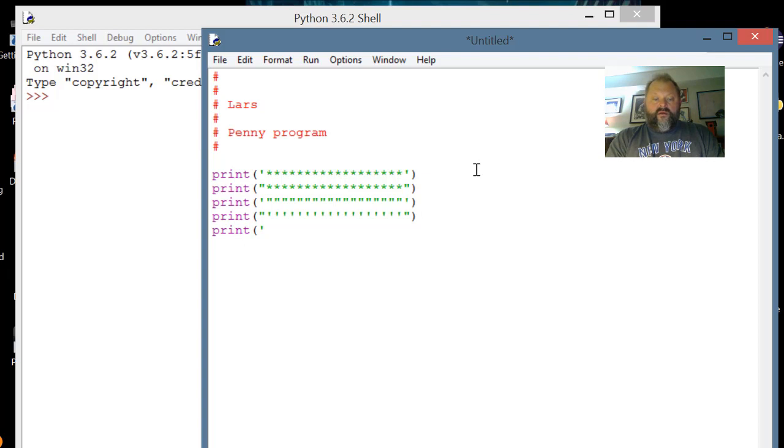Print the penny program. Let's see. That looks about right. Good enough for now. And then we will print, I'll close it off.